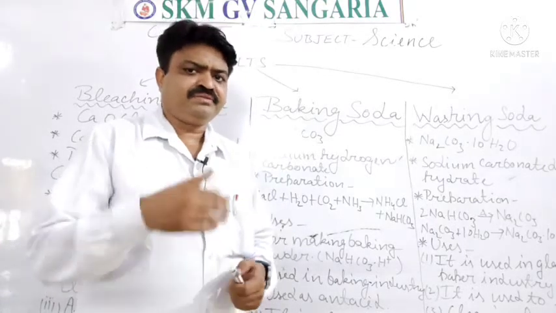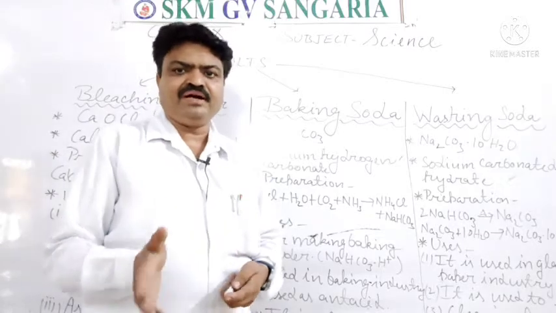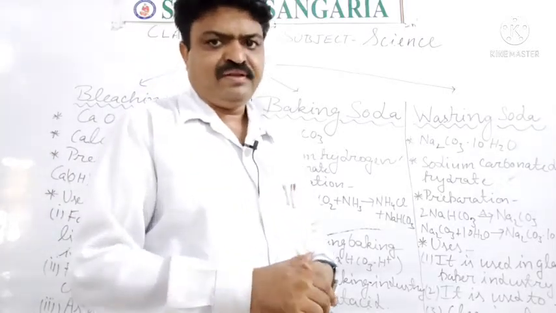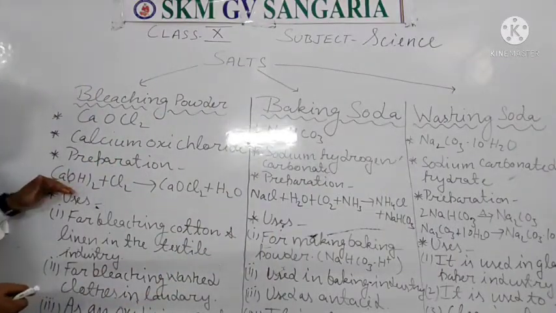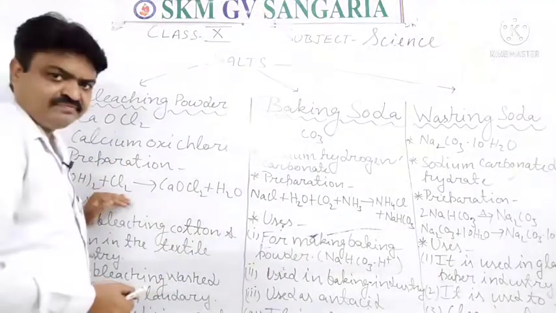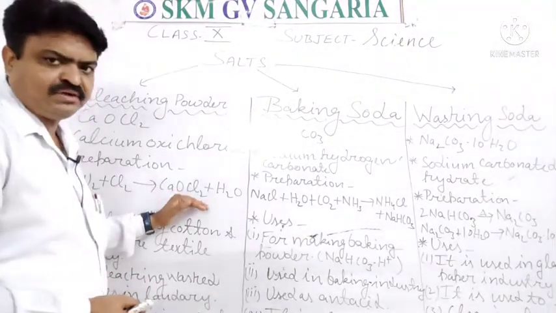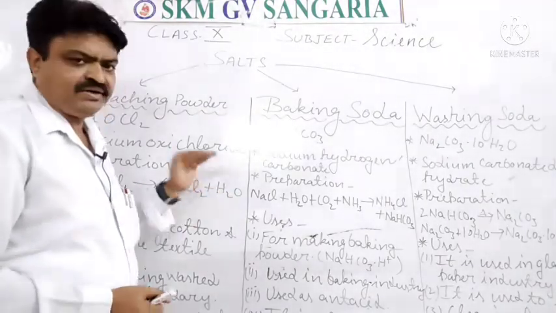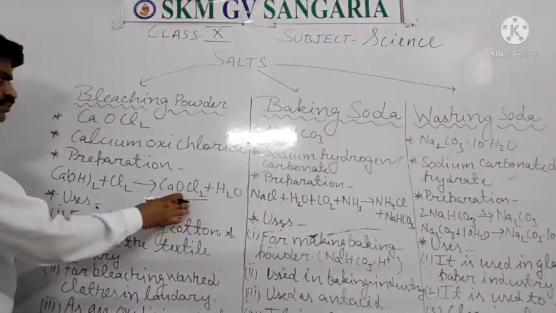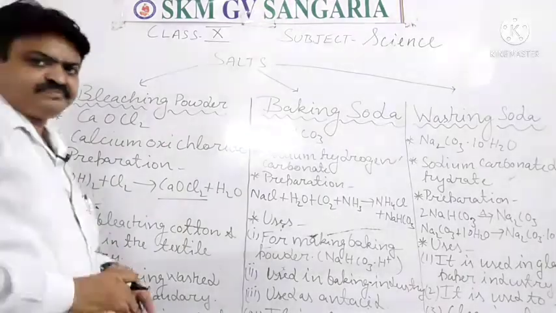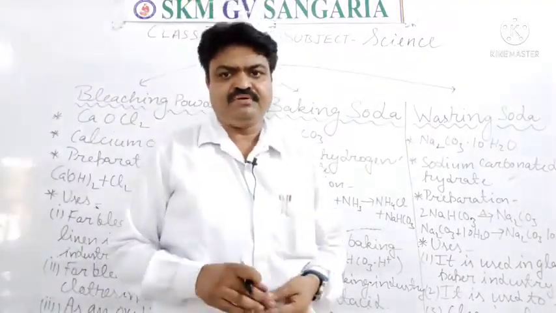And this particular chemical compound is prepared with the help of lime water. When lime water or calcium hydroxide is reacted with chlorine gas, then what do we get, students? We get calcium oxychloride and water. So this calcium oxychloride is known as bleaching powder.